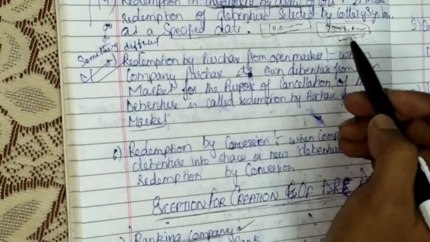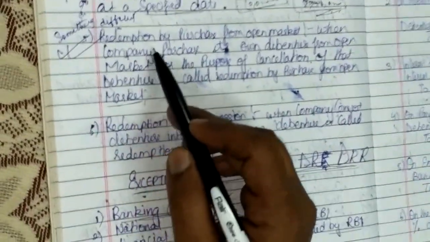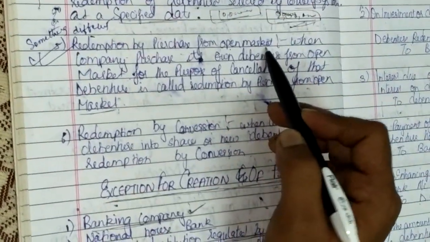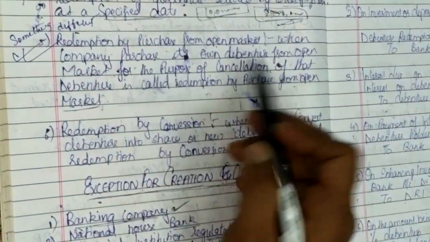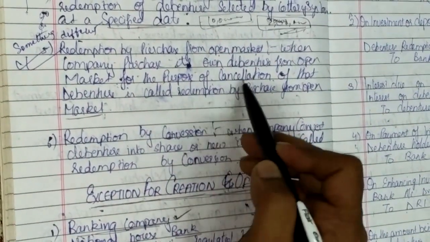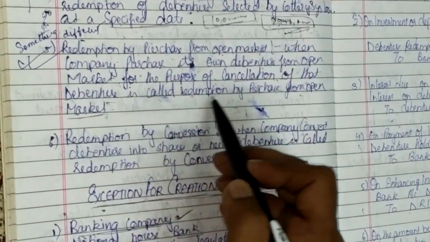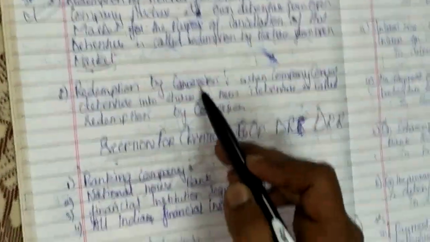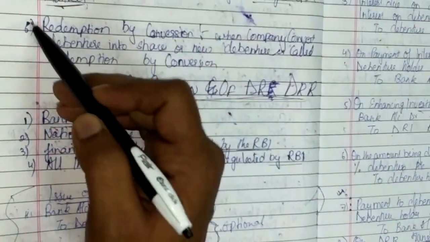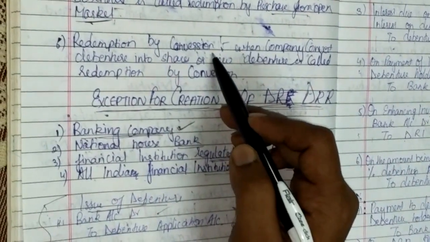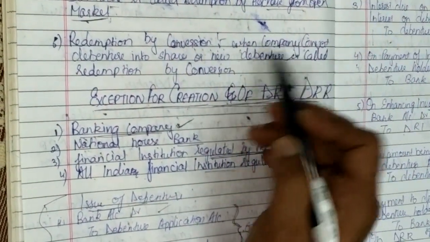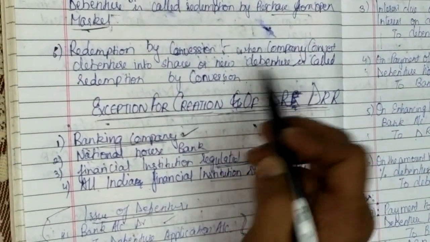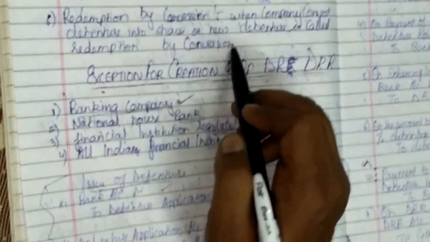Third is redemption by purchase from the open market. In this method, the company purchases its own debentures from the market for the purpose of cancelling them. The fourth and last is redemption by conversion. In this method, the company converts debentures into shares or new debentures.